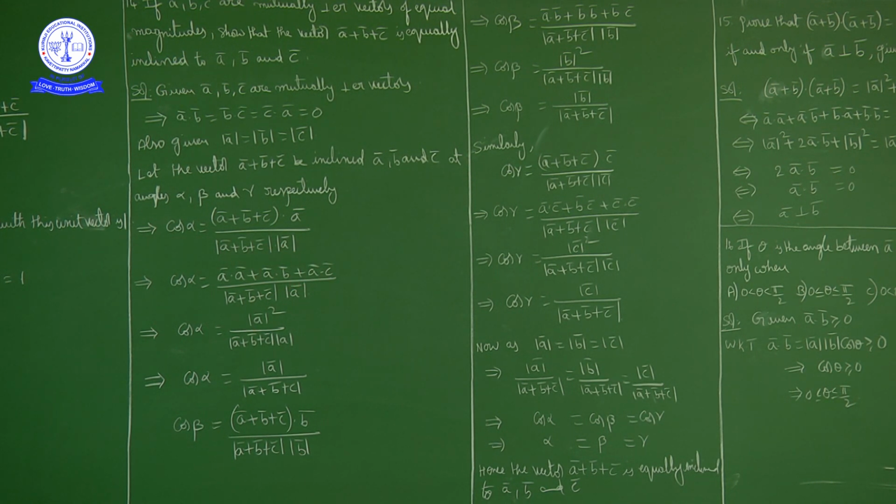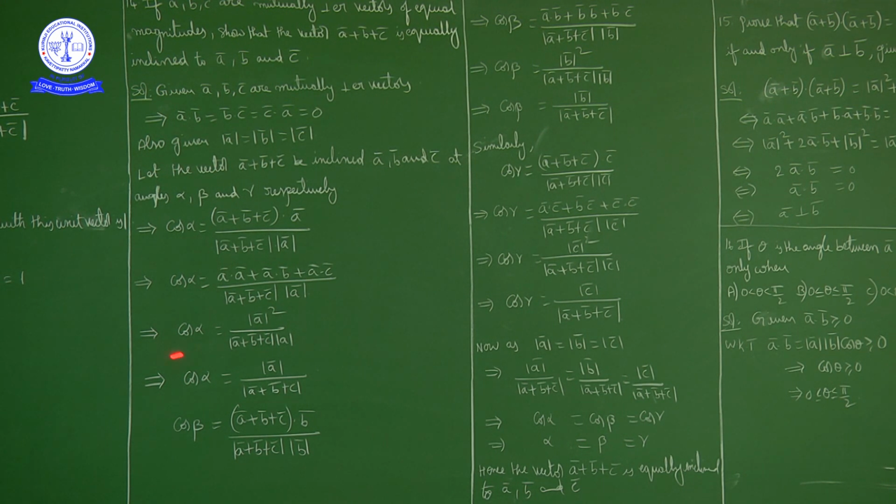But as a bar and b bar and c bar are mutually perpendicular to each other, a bar dot b bar is 0 and a bar dot c bar is 0. Left with a bar dot a bar. A bar dot a bar is what? A bar dot a bar is magnitude of a square.